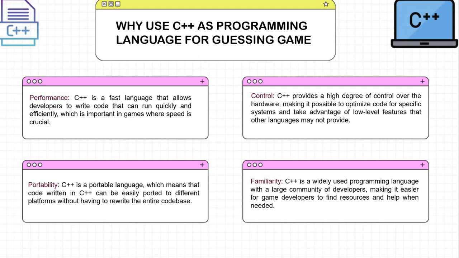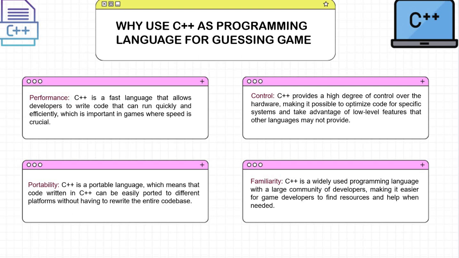The second reason is control. C++ language provides a high degree of control over hardware, making it possible to optimize code for specific systems and take advantage of low-level features that other languages may not provide. The other reason is portability. C++ is a portable language, which means that the code written in C++ can be easily ported to different platforms without having to rewrite the entire codebase.